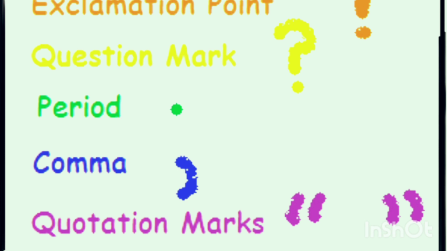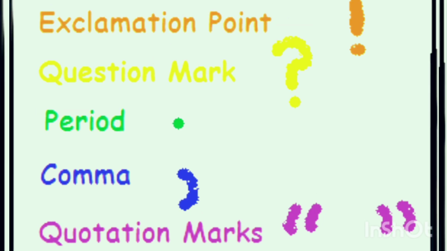So when we are writing a sentence, we always begin with a capital letter and we end it with either a full stop or a question mark, we know that. And there are different other punctuation marks also which we use when we write certain sentences. So now let's see one by one the uses of the punctuation marks.